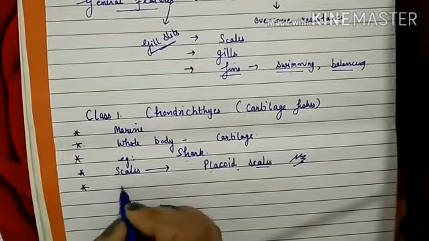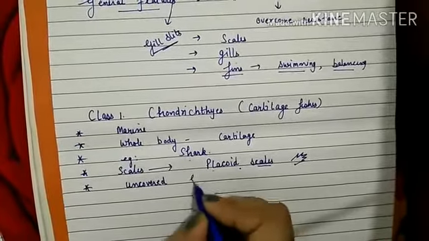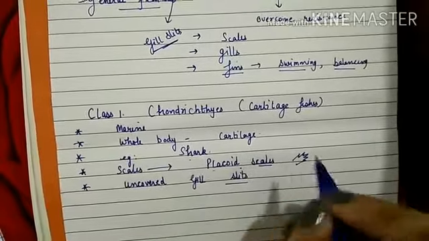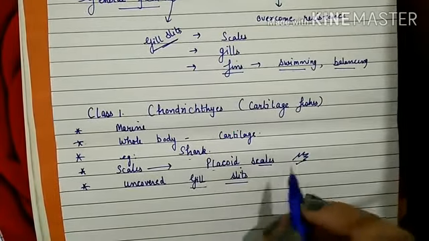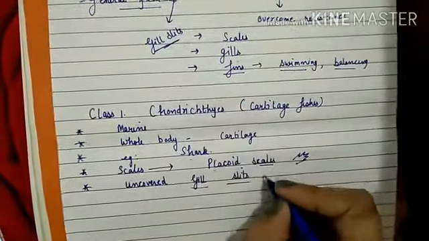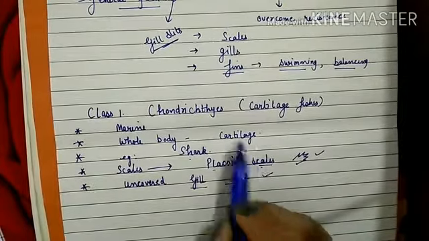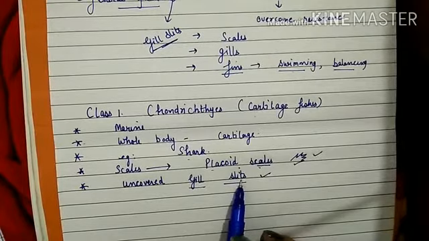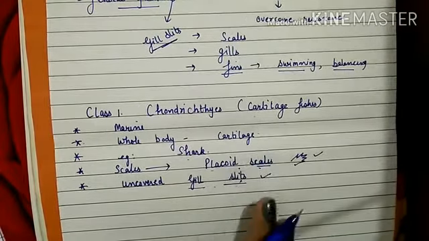Then another point is the uncovered gill slits. In class Chondrichthyes, or cartilaginous fishes, the gill slits are uncovered. There is no covering on the gill slit. This point is very important. That is, scales are known as placoid scales in cartilaginous fishes and the gill slits are uncovered. There is no covering on the gill slits in cartilaginous fishes.